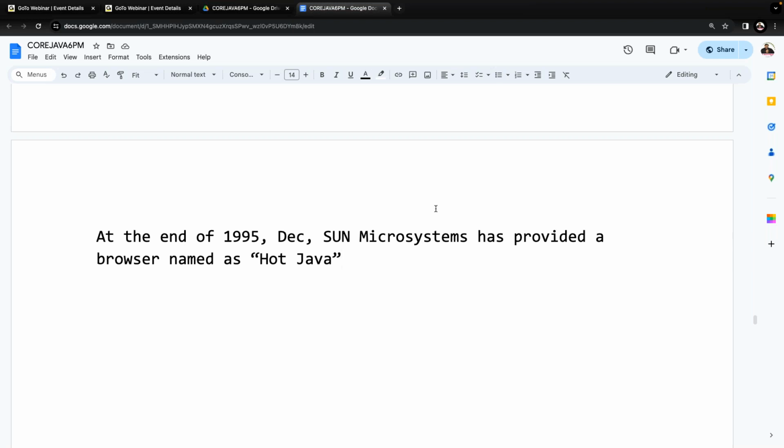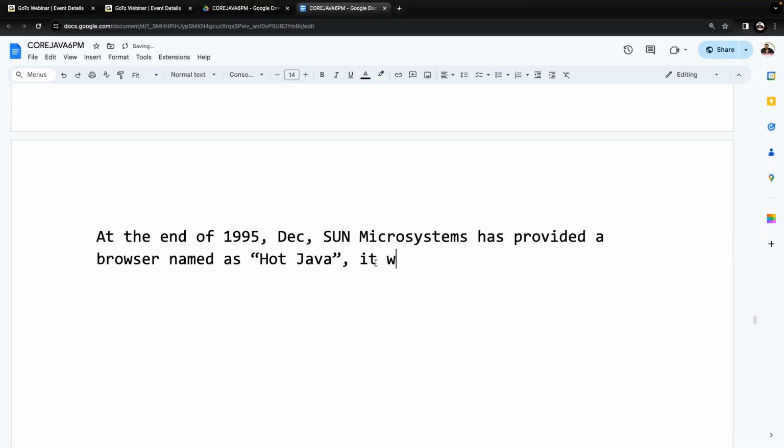No, sorry, not the browser. Java was provided in the year 1995, people are saying this, but this is not correct. It was the HotJava browser that was provided by Sun Microsystems. Of course, it was designed on top of Java only. At the end of December 1995, Sun Microsystems provided a browser named HotJava.